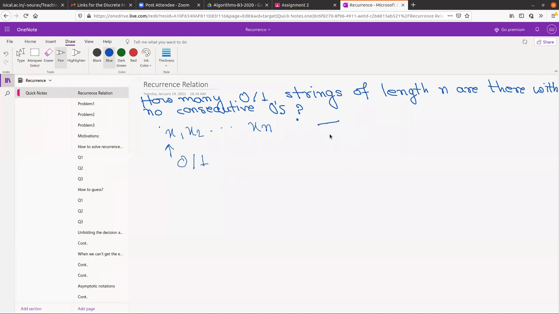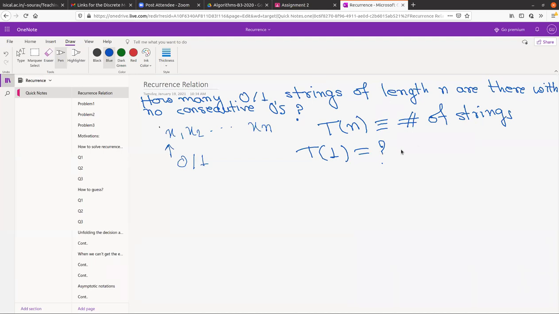Suppose Tn denotes the number of strings of length n with no consecutive zeros. So what will be T1?